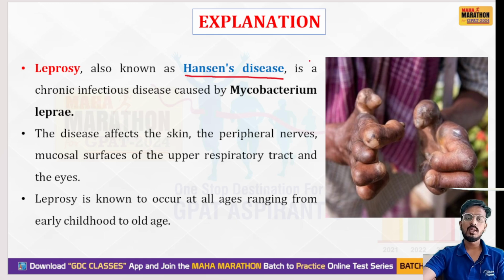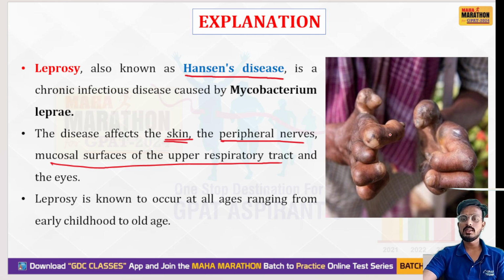This occurs due to a microorganism, Mycobacterium leprae. This disease basically affects your skin, your peripheral nerves, the mucosal surface of the upper respiratory tract and the eyes. Leprosy is known to occur at all ages, ranging from childhood to old age. You can see the fingers are deformed. This is a typical symptom associated with leprosy.